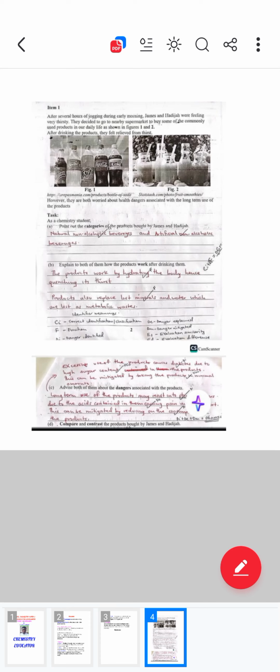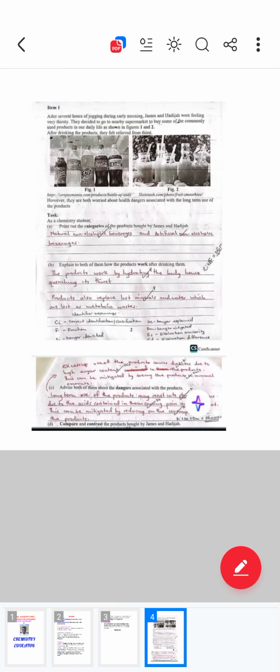They decided to go to the nearby supermarket to buy some of the commonly used products in our daily life, as shown in figure 1 and figure 2. After drinking the products, they felt relieved from thirst.